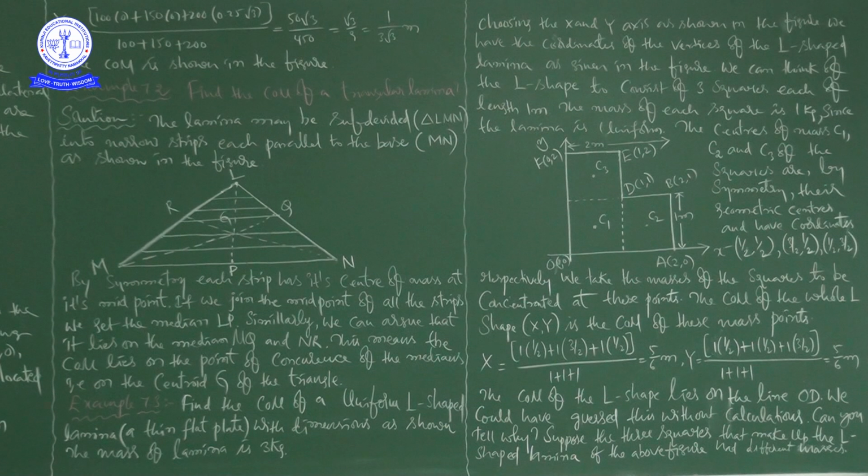Afterwards, based on the x-axis and y-axis, we found the x coordinate and y coordinate of the center of mass, 5 by 6 and 5 by 6. So finally we found the center of mass, and even without this calculation you can find it. But the question is, if they have different masses, how to find the center of mass? For that question we will get the solution in our coming classes. Thank you. We will discuss in the next class.